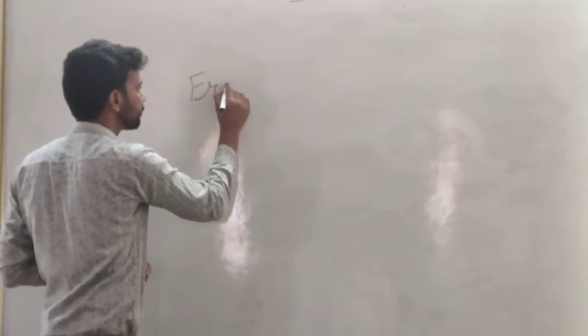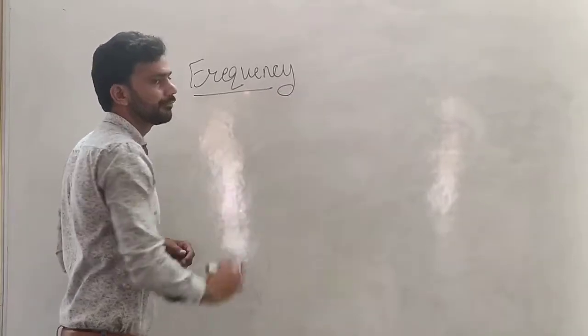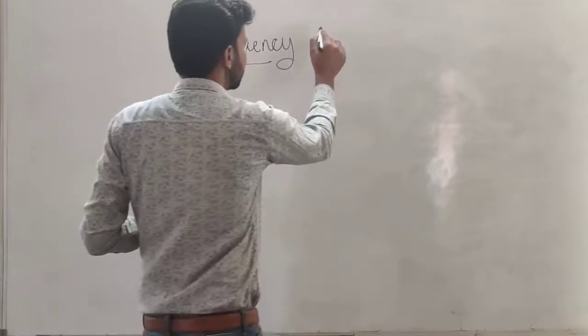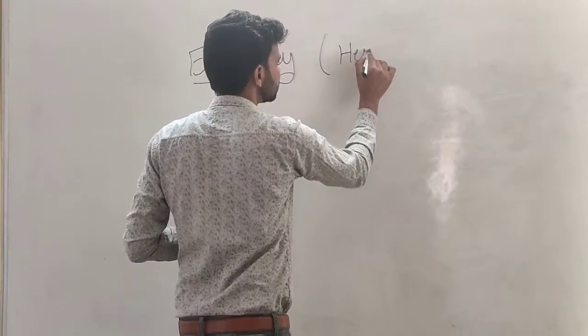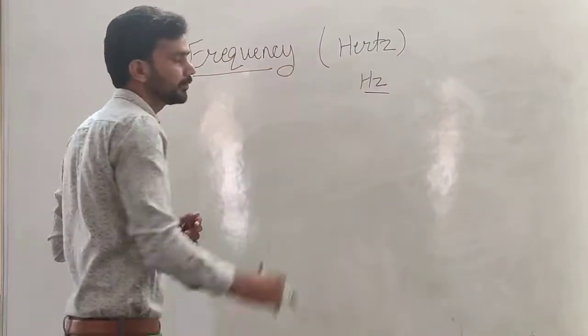About frequency: the number of oscillations per second is known as frequency. The number of oscillations in a second is known as frequency, and its unit is hertz. It is denoted by Hz. Hertz is the unit of frequency.